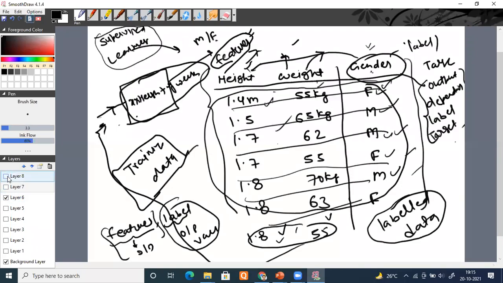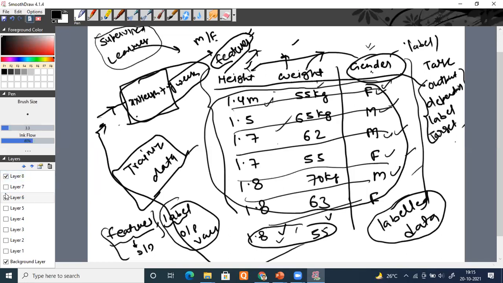So we were on our supervised machine learning algorithm. In the supervised machine learning algorithm, what kind of data will you get? Tell me, give me one word. Labeled data. Yes, very good. You will get labeled data, meaning output variables will be there.